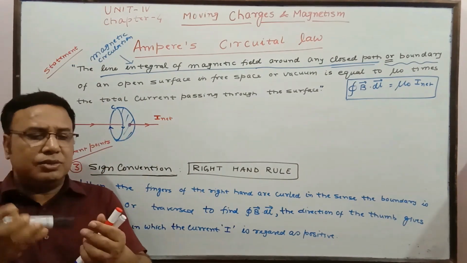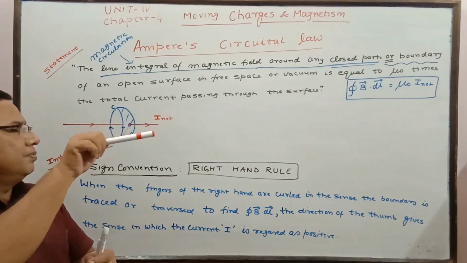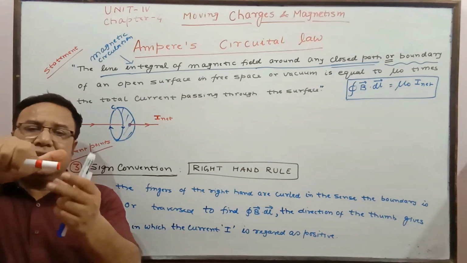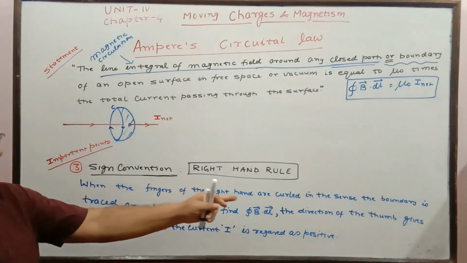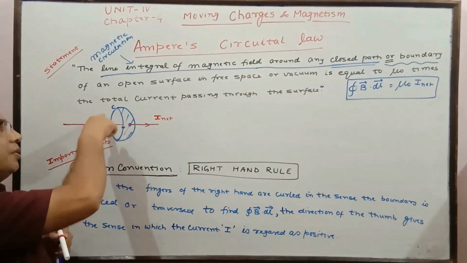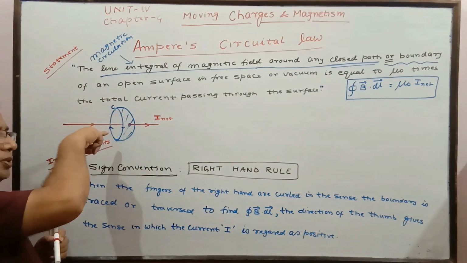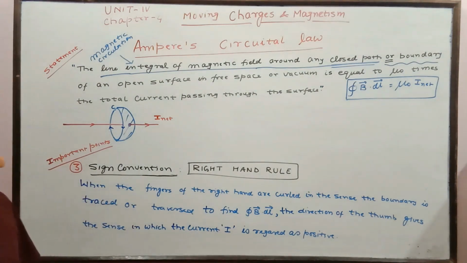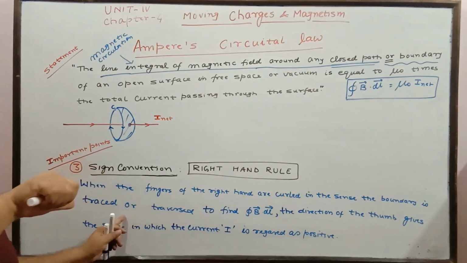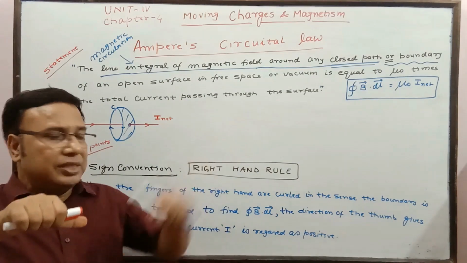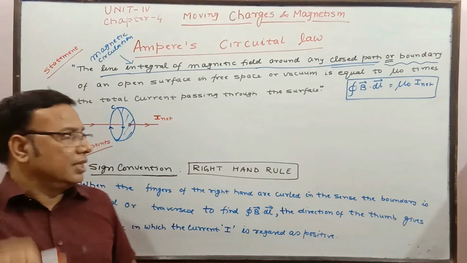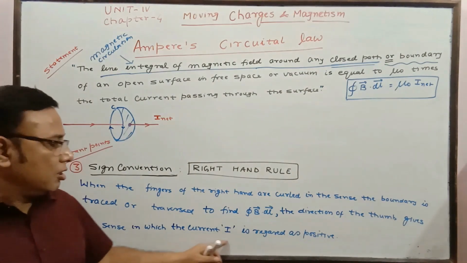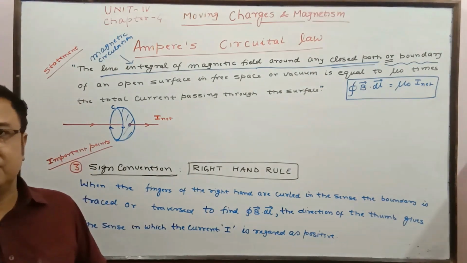Suppose this is the current going rightward, or to you it is rightward, and we curl the fingers in the sense the boundary is traced. We are tracing the boundary like this. We can trace in the opposite direction, but right now we are tracing like this. To find the integral B dot dl, the direction of the thumb, in the sense of the direction of current, is taken as positive.